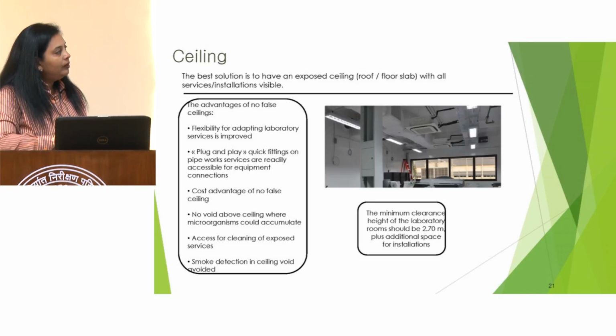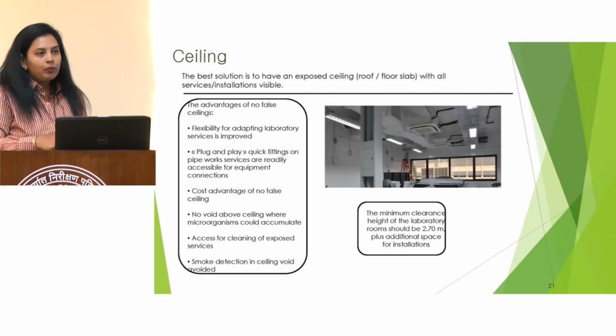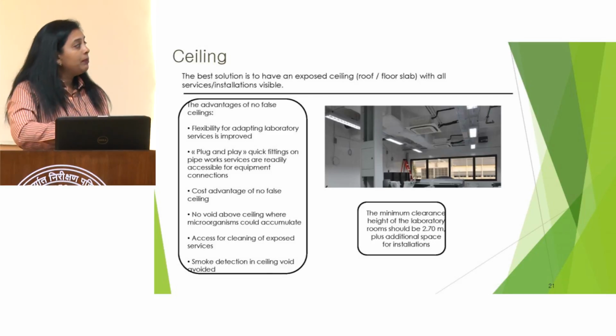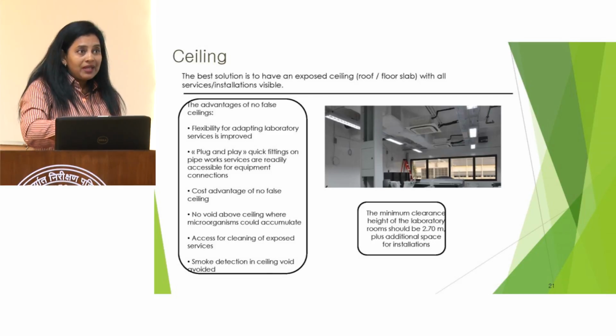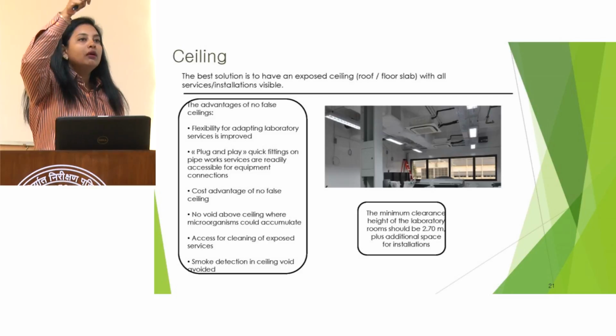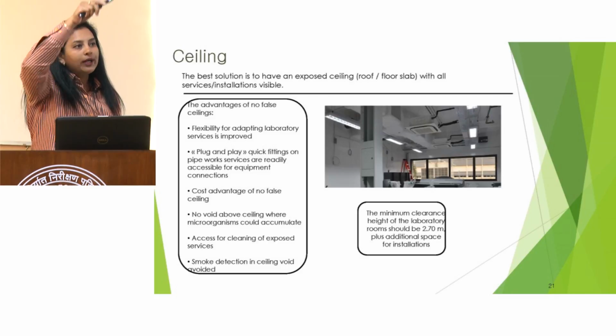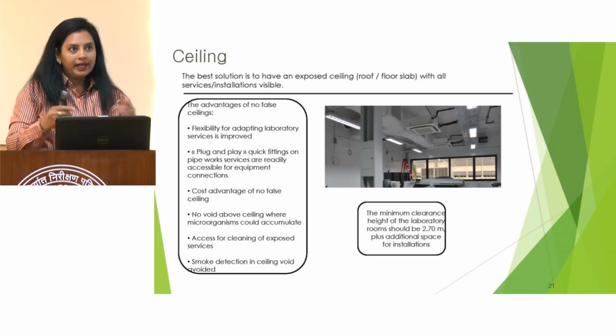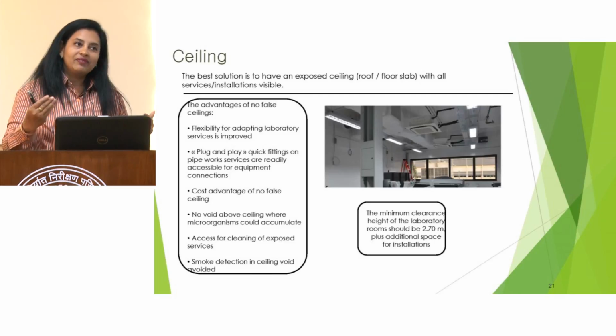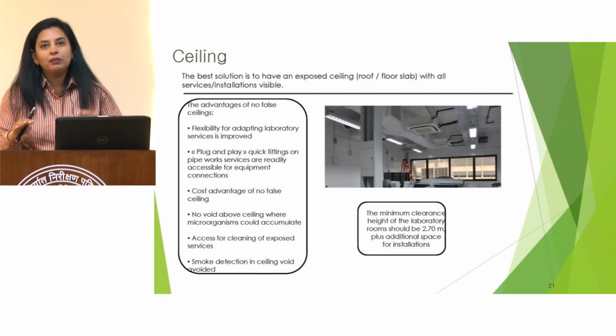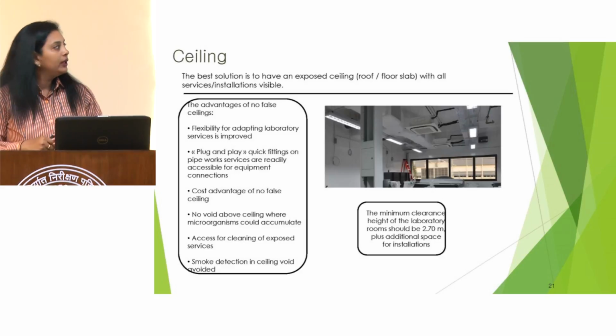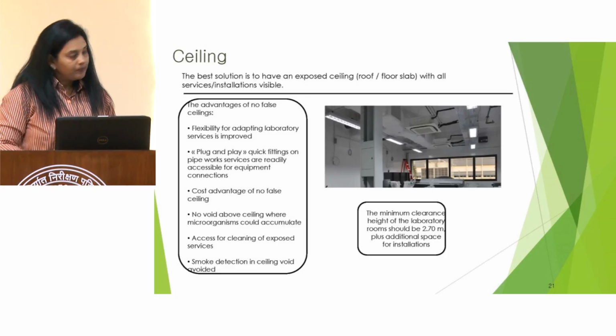So even when we are putting in the laboratory, the ceiling should be minimum 2.7 meter plus, including the space required to put any service line. For a door we are talking about 2 meter, but for the ceiling it should be 2.7 meter minimum, plus the space required for putting the additional services.